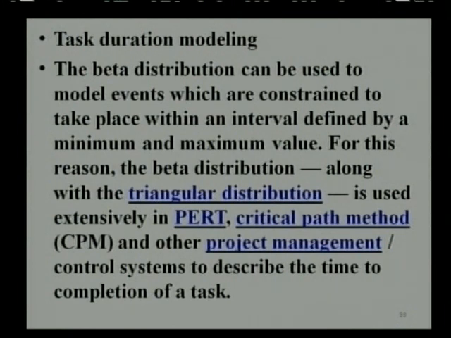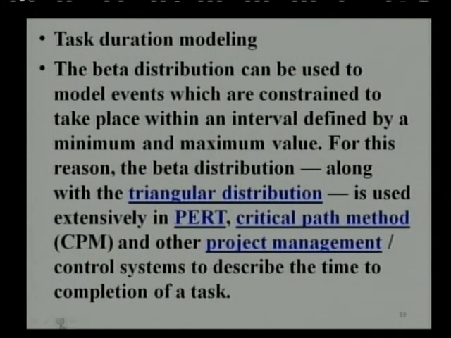That is why the triangular distribution, which is derived from two independent uniform distributions, and the beta distribution in combination are very much useful in project management, planning and decision making process. One important result of the triangular distribution is that when we talk about the critical path method or the PERT, when a specific project is under consideration, then the